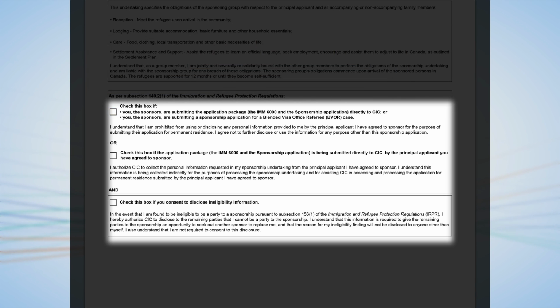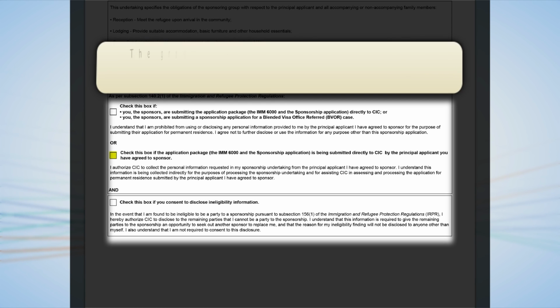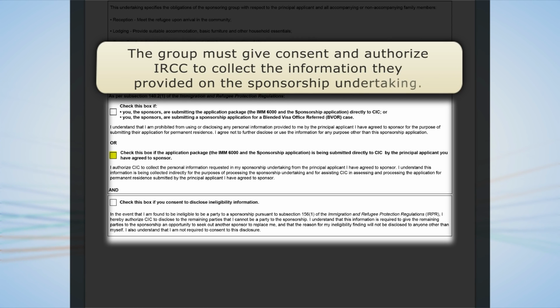If the principal refugee applicant is submitting the package to IRCC, check the second box. By checking this box, all members of the sponsoring group give consent and authorize IRCC to collect the personal information they provided on the sponsorship undertaking.